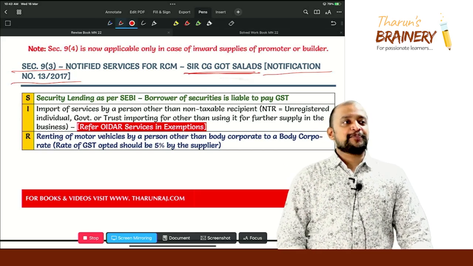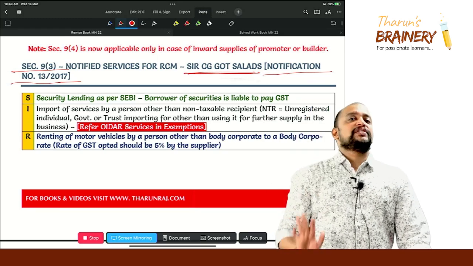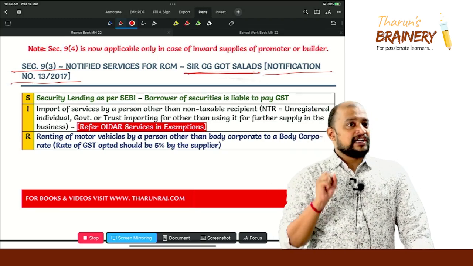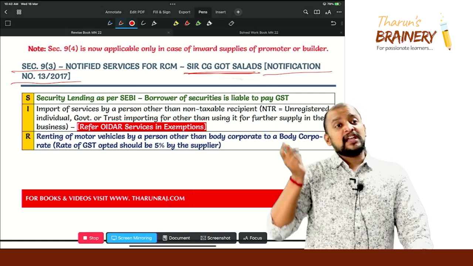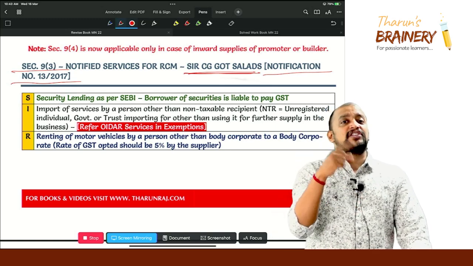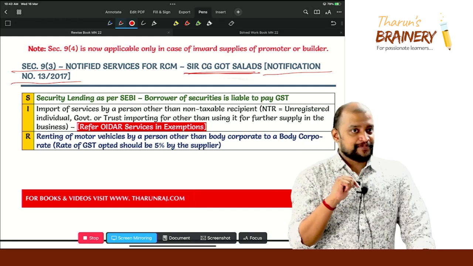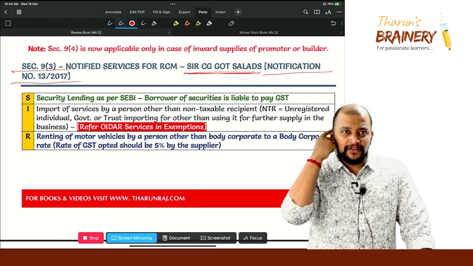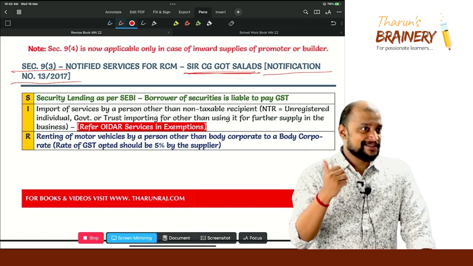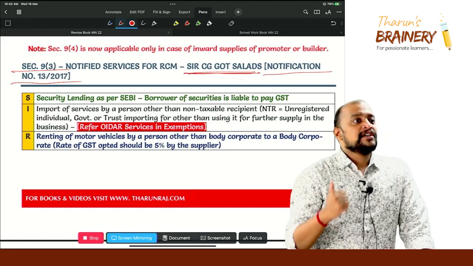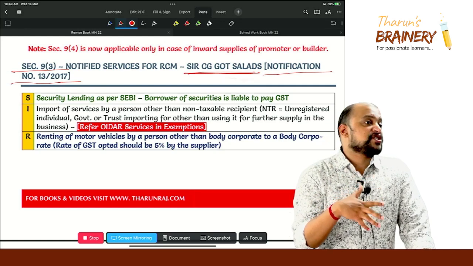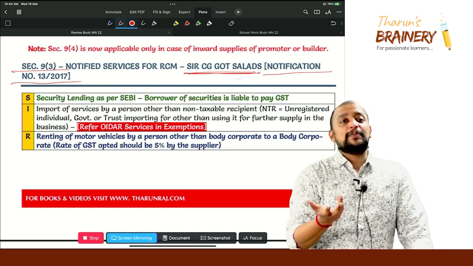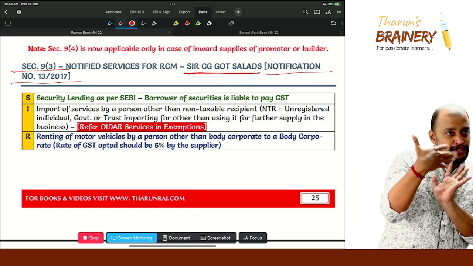What can I do? I can deposit these shares with the stock exchange, and the stock exchange will be giving the shares on rent. How will shares be given on rent? That is the scheme, the security lending scheme. So the stock exchange will give the shares on rent. To whom will they be giving on rent? So this side you understood, now my side.